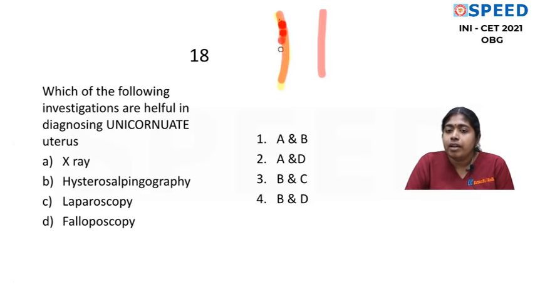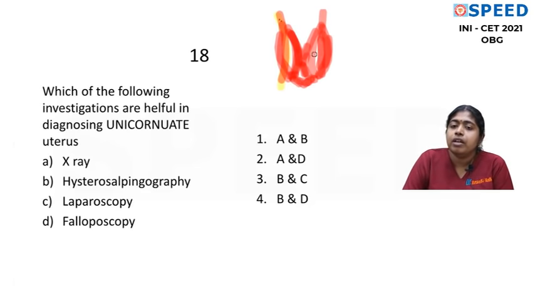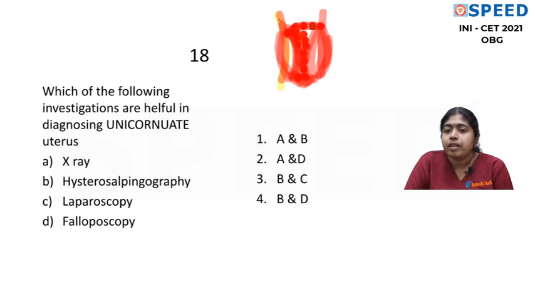These 2 Mullerian ducts will fuse with each other. First they develop and then they fuse with each other to form the uterus. The fusion usually occurs from below upwards like this.